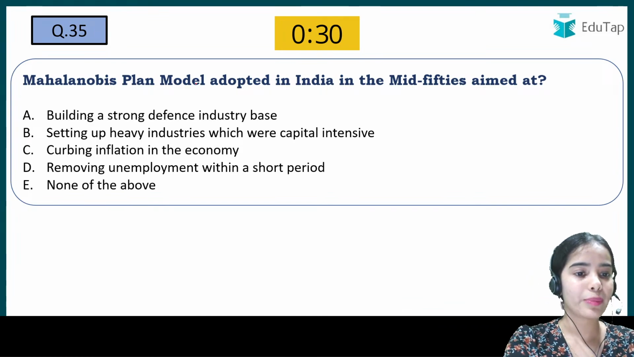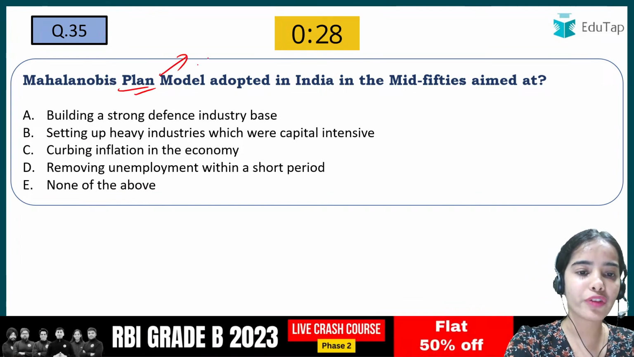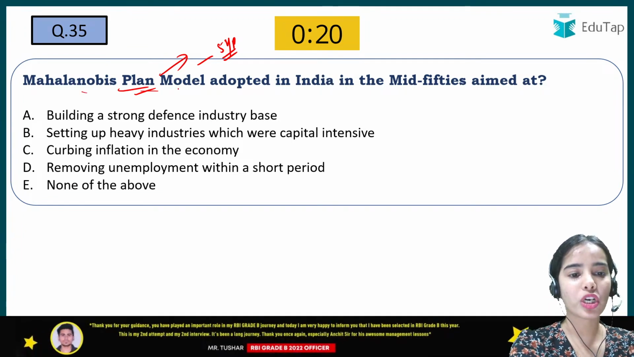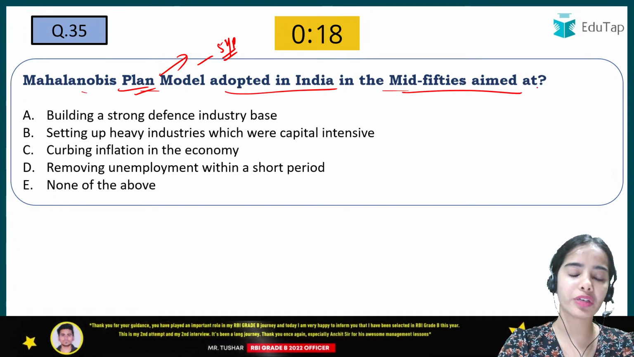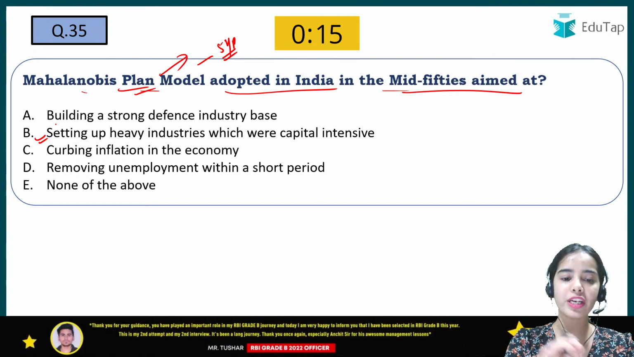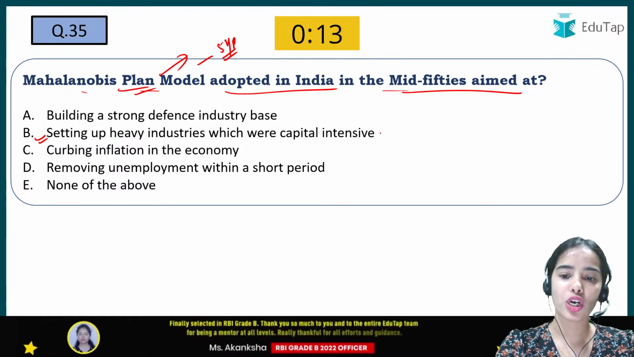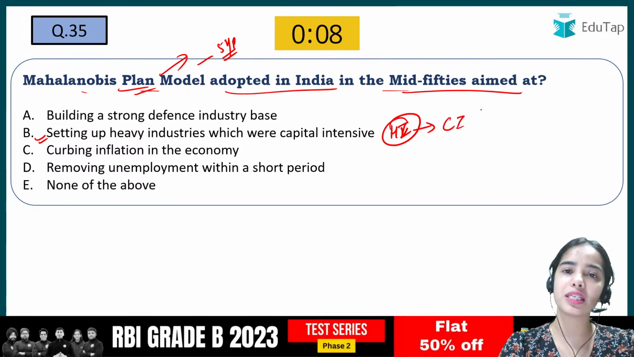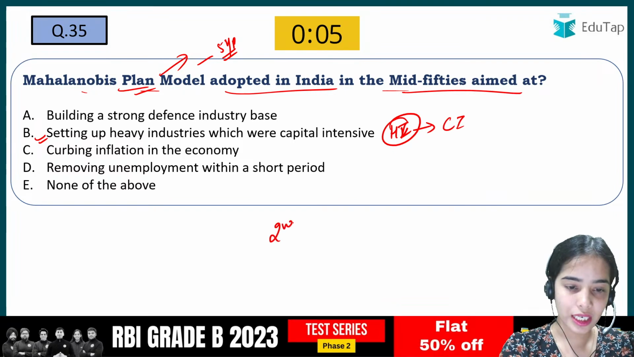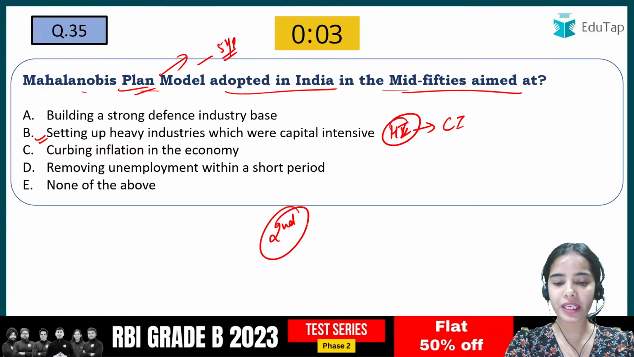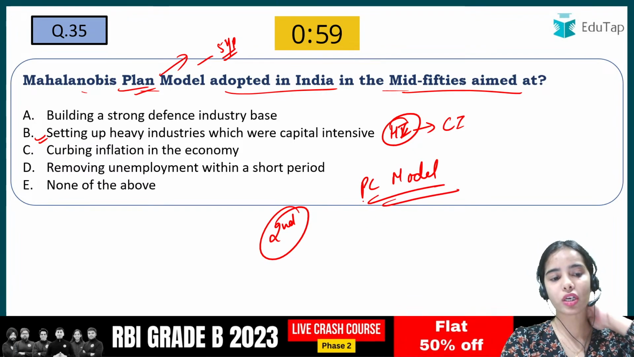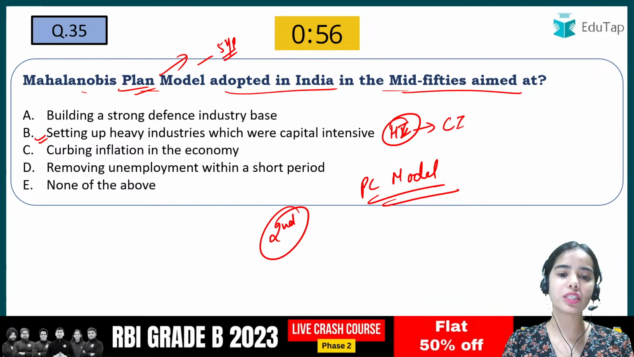Okay, Mahalanobis's plan model, this was introduced in which 5-year plan? Tell me. The Mahalanobis model was adopted in India in the mid-50s, and this aimed at setting up heavy industries which were capital intensive. So the heavy industries had to be set up. Heavy industries are usually capital intensive only. Okay, so yes, correct. In the second 5-year plan, the PC Mahalanobis model was adopted, and under this model there was the idea of setting up heavy industries which were capital intensive.